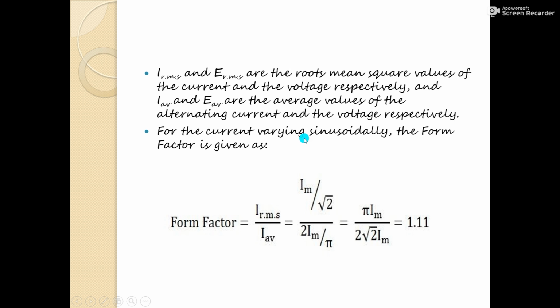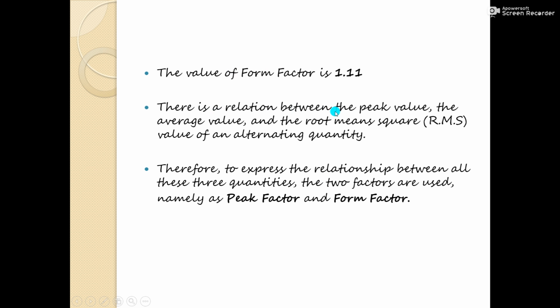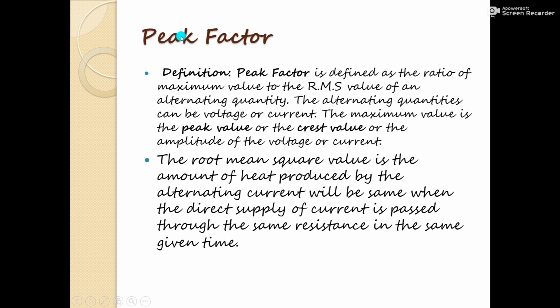So for the current varying sinusoidally, the form factor is given as IRMS upon I average equal to Im upon root 2 divided by 2Im upon pi. So that will be equal to pi Im upon 2 root 2 Im. So it is coming as 1.11. So the standard value for the form factor is 1.11. There is a relation between the peak value, the average value and the root mean square value of an alternating quantity. Therefore, to express the relationship between all these three quantities, two factors are used, namely peak factor and form factor. Next we have peak factor.